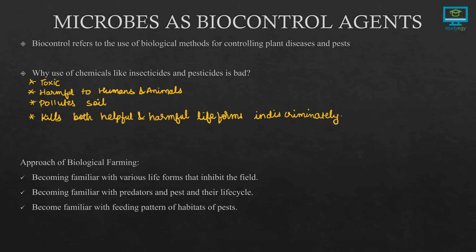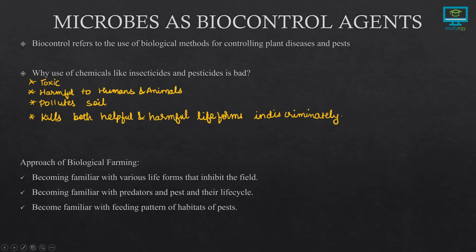Let's begin. So what is a biocontrol? Biocontrol refers to the use of biological methods for controlling plant diseases and pests. Usually while growing crops, the crops are more susceptible to damage from pests. So what we do is we use a biological, that is a safe, method for controlling these diseases and the pests.